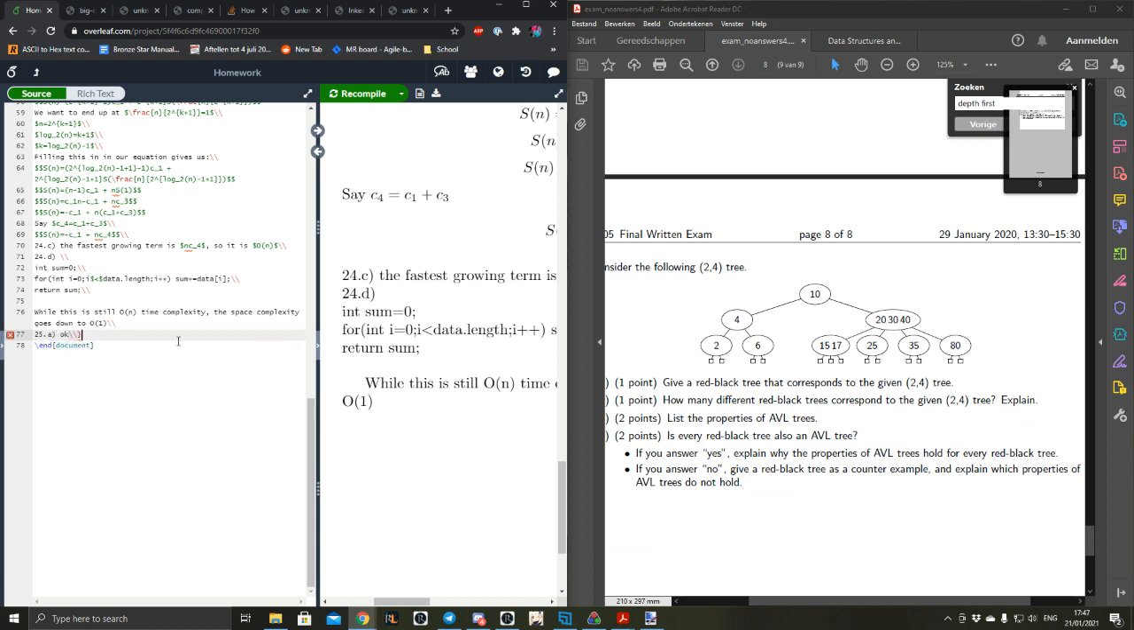25B. There are two trees because, wait, do you have to explain it? Yeah, it says explain. Sorry. Because the 15, 17 can have the 17 on the left or on the right of the 15.